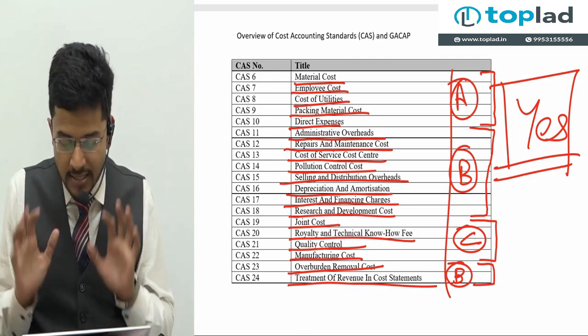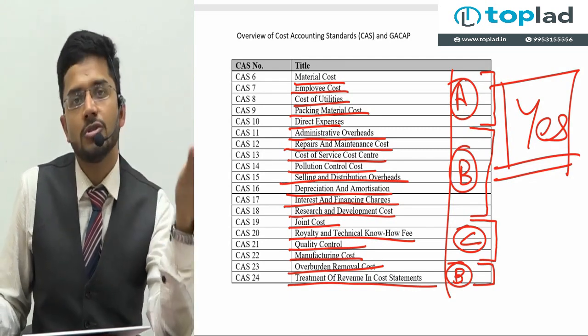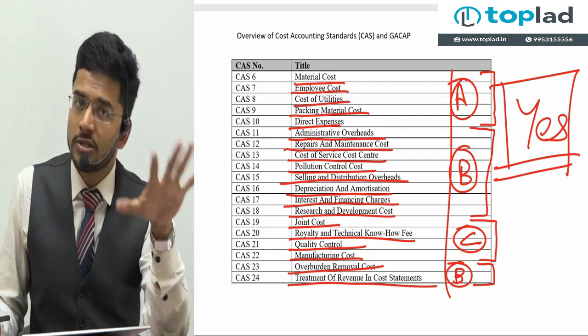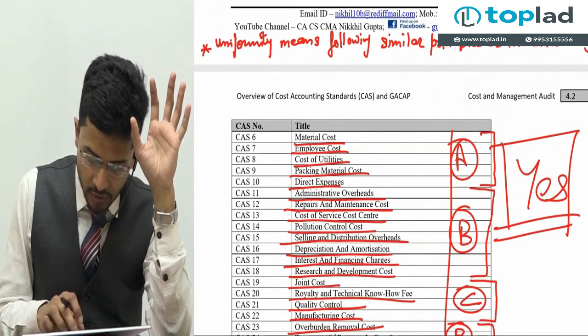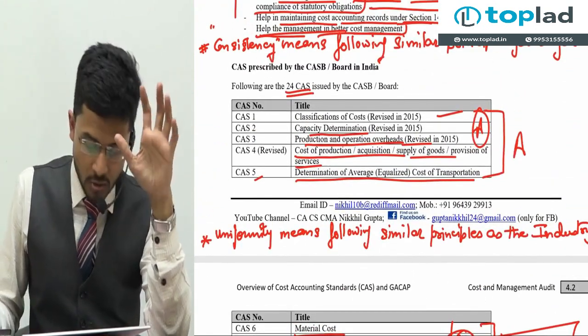And while doing these standards, I will tell you which portion of the CAS is more important than other portions. There are certain portions which are more important, other portions are less important. So we'll be dealing with all these things during our sessions on cost accounting standards.